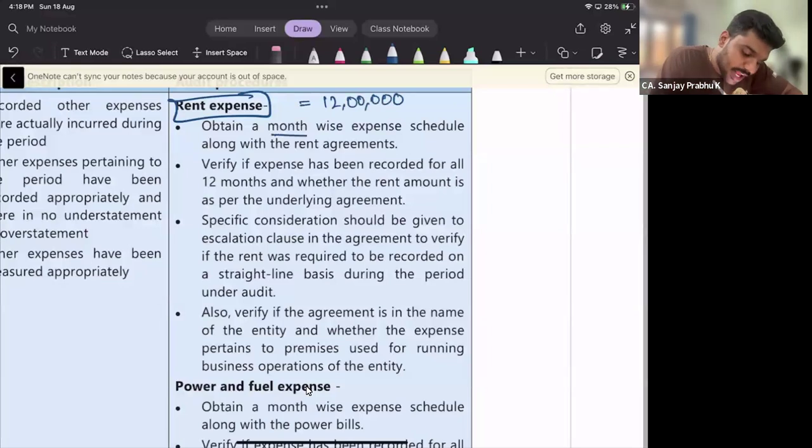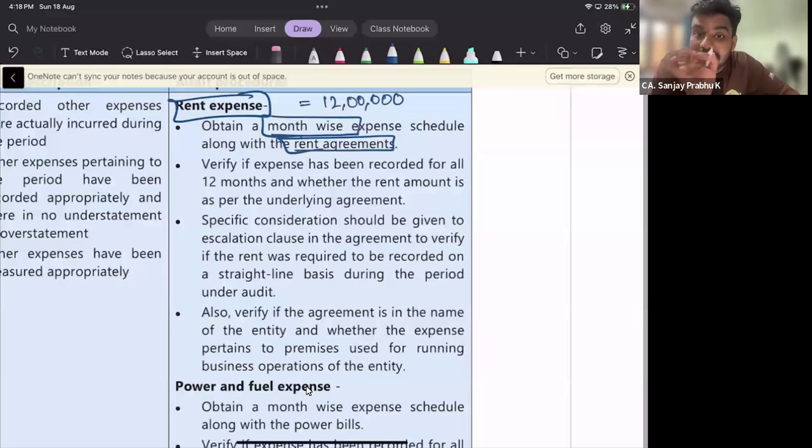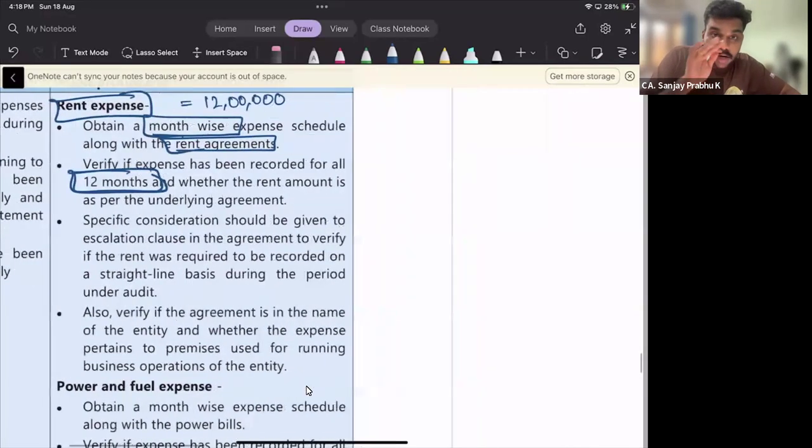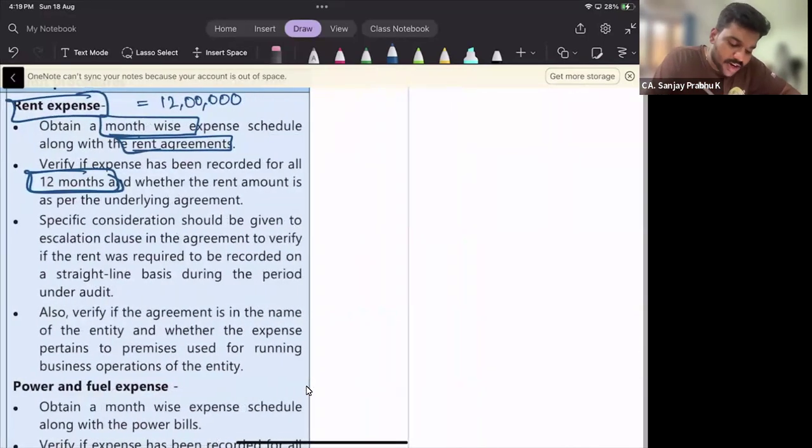First one, obtain a month-wise expense schedule along with the rent agreement. I want to understand what the monthly rent is. From where can I understand? I will obtain the rent agreement, in which the monthly rent will be clearly mentioned. I will verify if the expense has been recorded for all the 12 months. Normally, one month's rent is paid in the following month. For example, January's rent will be paid by February 5. That is the normal practice.